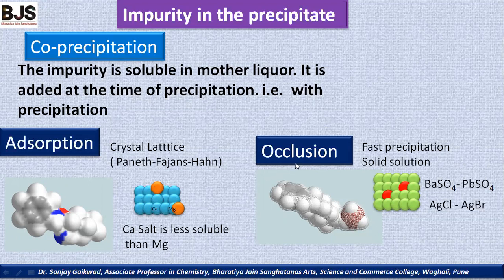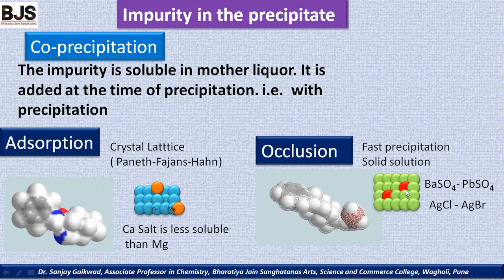Now, in case of occlusion, what happens when we add the reagent immediately, that is, fast addition of the reagent? Then, when one precipitate is growing, at the same time the similar element present in the solution as impurity is included into the precipitate. In case of adsorption, they are adsorbed on the surface, but here they are included into the precipitate.